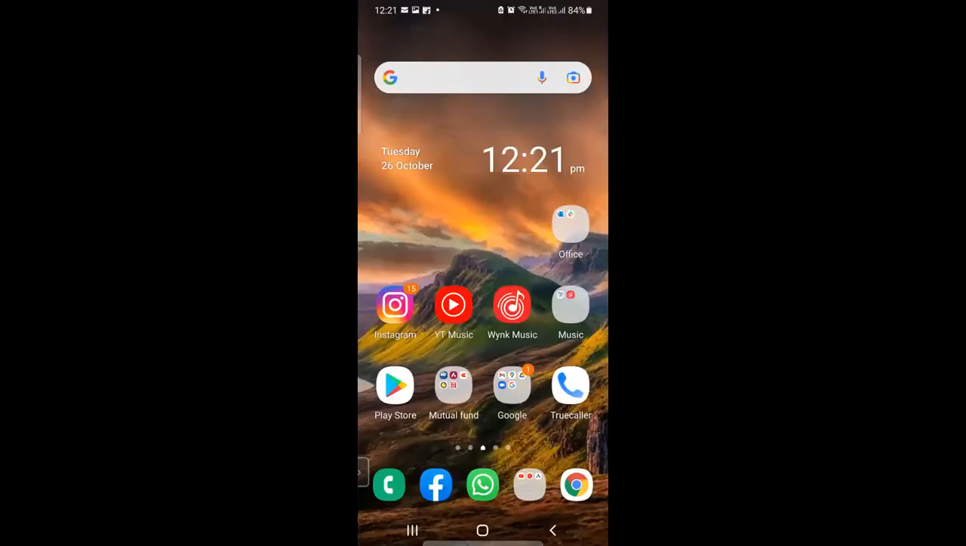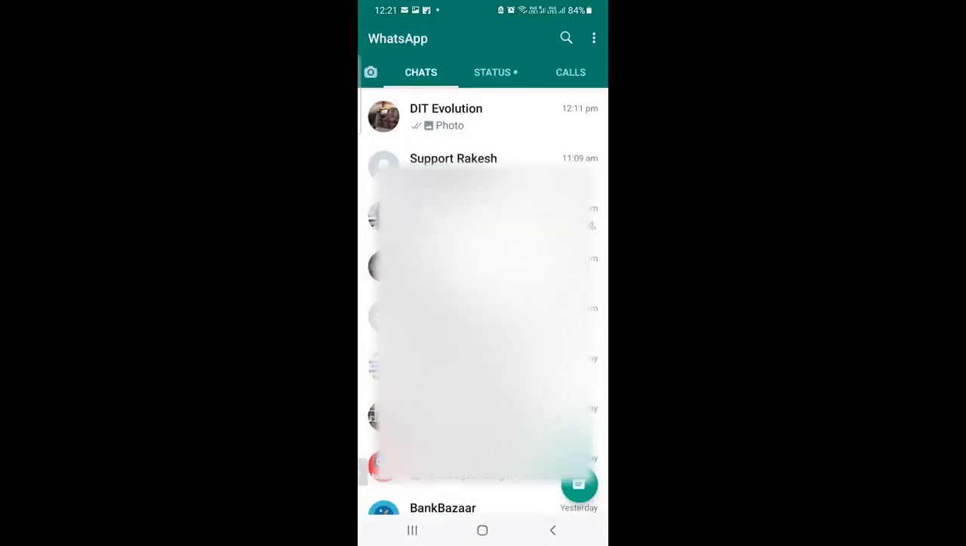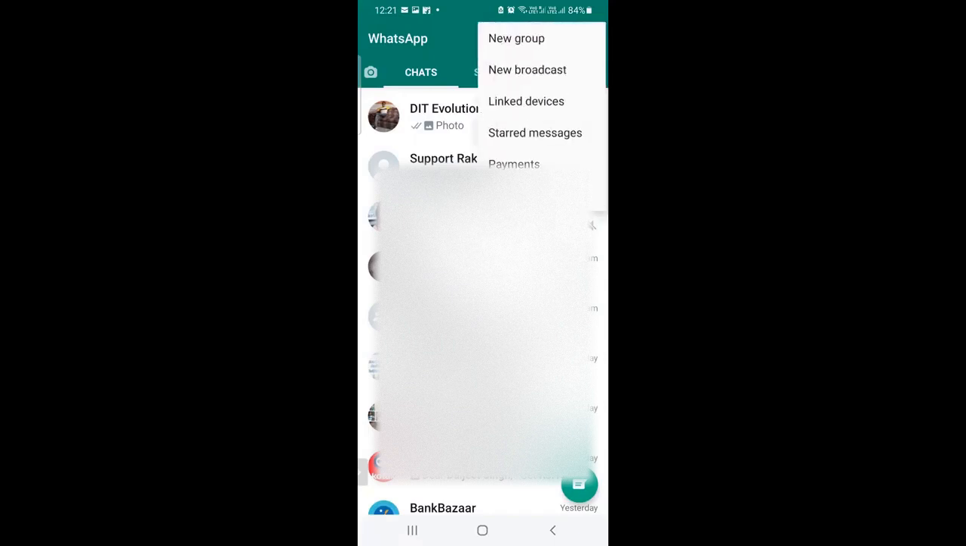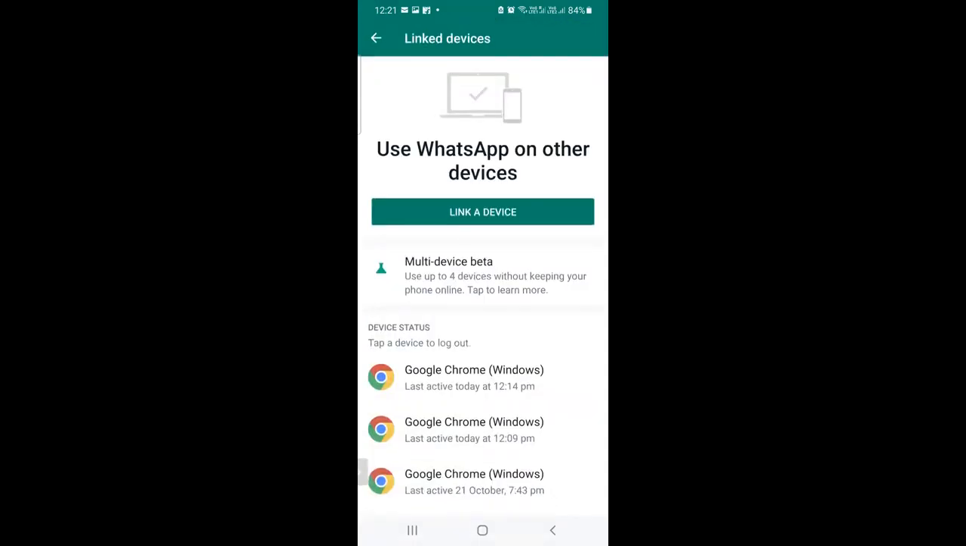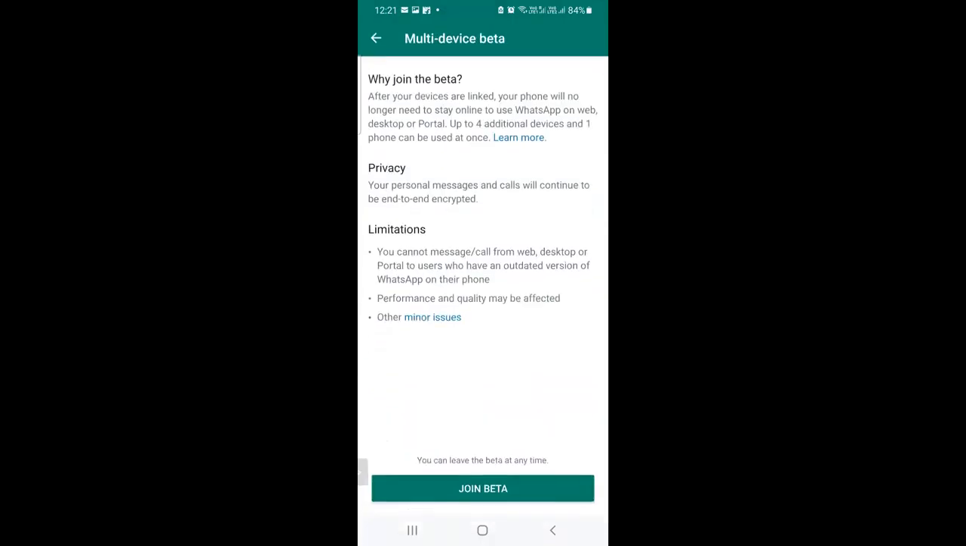Now you can see on the screen here. So let me click on WhatsApp. Okay, so let's click on here and click on Link a Device. Now you will see here the multi-device beta option. Let me click on it, and here you can see "Join the beta".